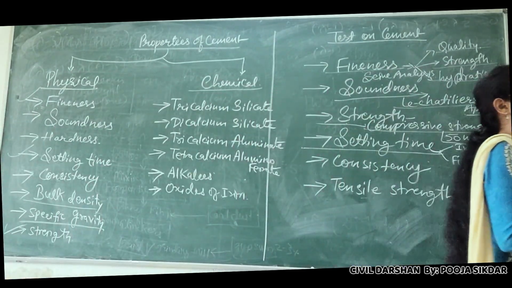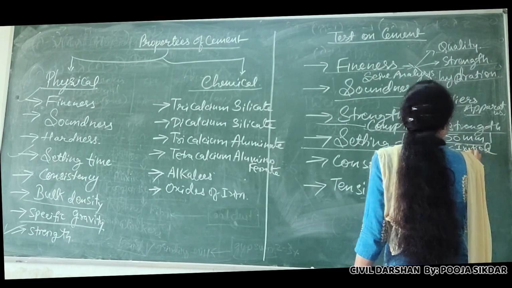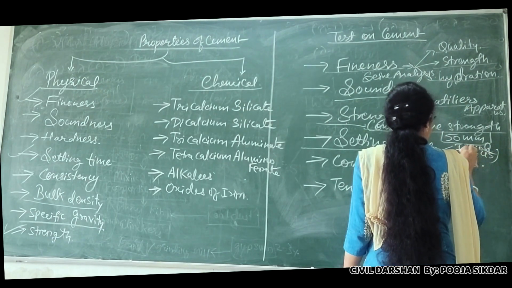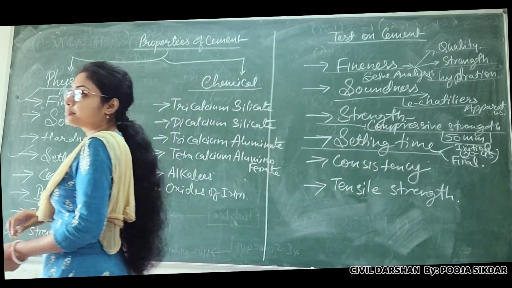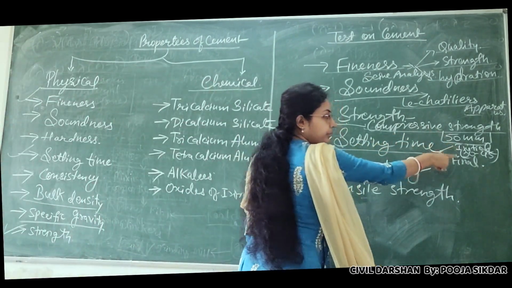Means your finger impressions are there in the cement, but the cement paste doesn't stick to your hand. Yes, but it's not hard. Your finger impression will be there in the cement, but your hand will be clean. That is your initial setting time, and we are considering the initial setting time as 30 to 45 minutes for every cement. Whenever you are asked the question of initial setting time of a cement in viva or in any theory, you will write 30 to 45 minutes.